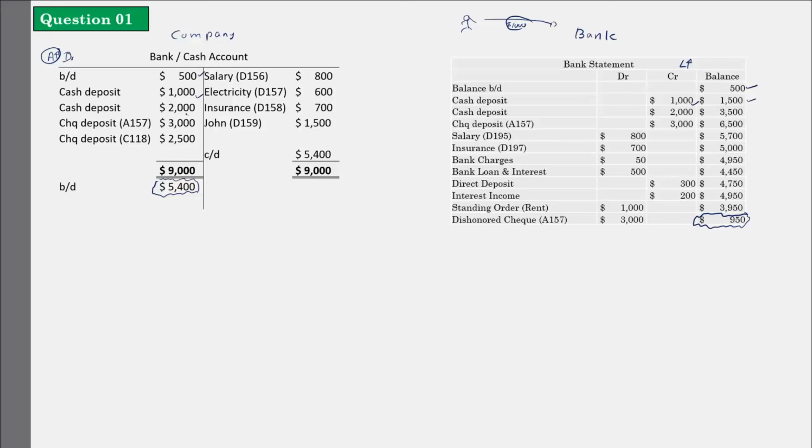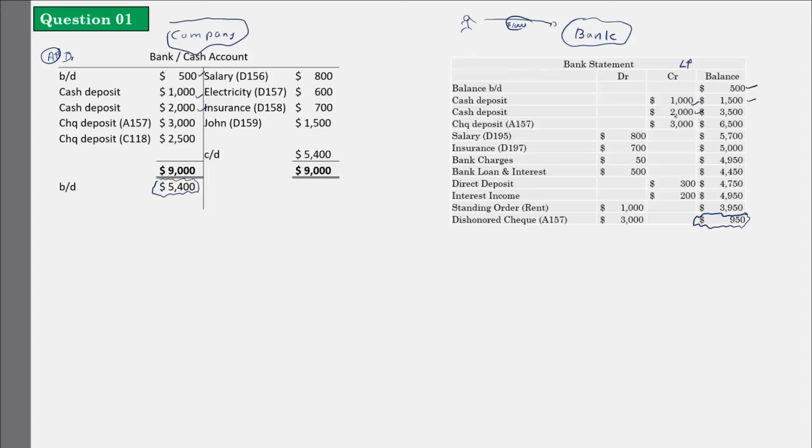Cash deposit another 2,000. So let's see whether that 2,000 is there or not. Yes, it is there. What you have to understand is, whatever is on the debit side of your bank or cash account should be on the credit side of the bank statement, because the money that I am giving to the bank, I am keeping in the bank. So it is an asset for me, the company, but it's a liability to the bank. Why is that? They are keeping my money. If I ask for that money someday, as the company, they have to return it back. So the 2,000 also is there.